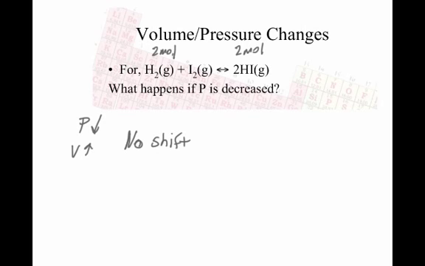Now, if I make one small change here, if I change this to a solid, now that's going to have an effect. So you've got to watch the states of matter on these. Because if this is a solid, then I don't have 2 moles anymore. I have 1 mole. And as a result, the reaction will shift to the side that has a larger volume. In this case, well, that looks bad. I should probably put the T in there. So it's going to shift to the right and produce more products, because we now have a larger volume. So keep in mind, watch for the solid, liquid, gas thing.